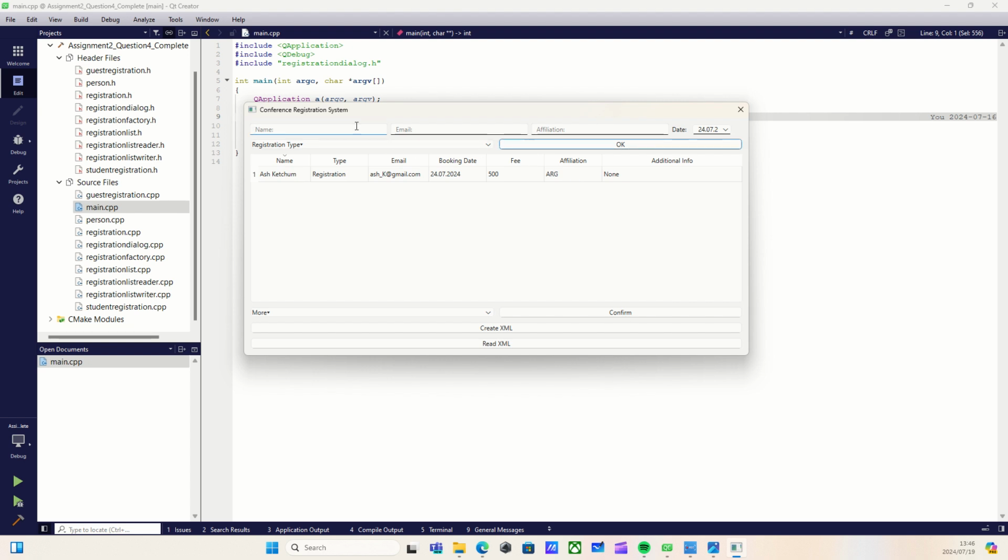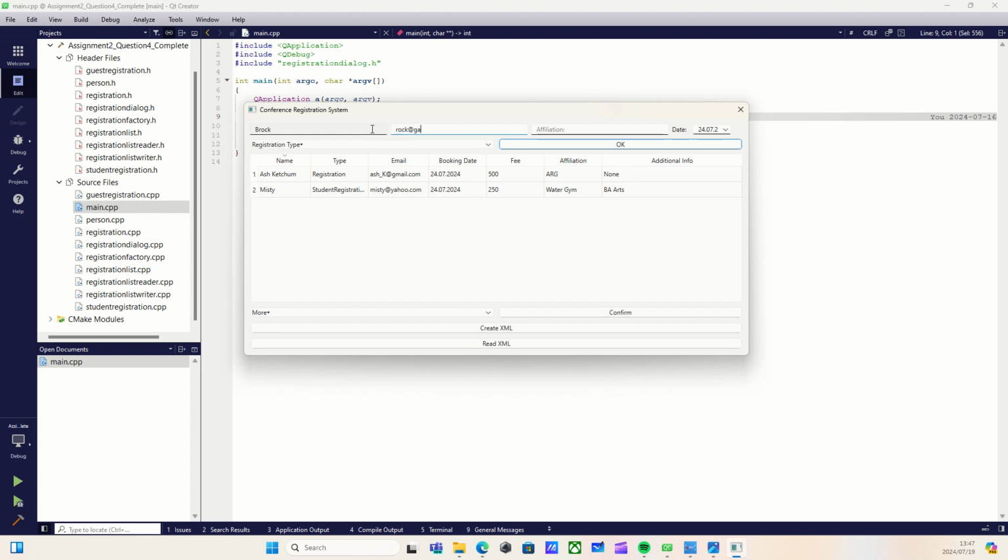Now let's do 2 more. I'm going to do Misty at yahoo.com. She's affiliated with the water gym. Okay. I'll leave the date the same, and Misty will be a student. And I forget what she's a student of, so I'm going to say Bachelor's of Arts. Just Arts. Cool. And I'll do 1 more, and I'll say Rock